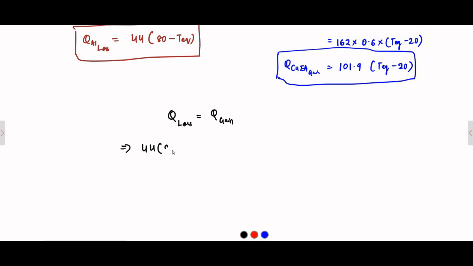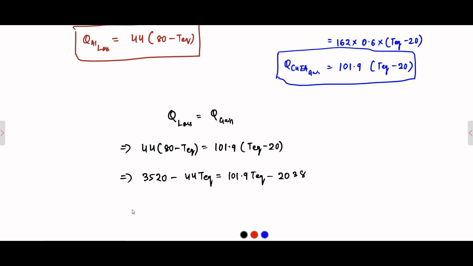44 into (80 minus T_EQ) equal to 101.9 (T_EQ minus 20). That implies, if we expand it, 3520 minus 44 T_EQ equal to 101.9 T_EQ minus 2038.